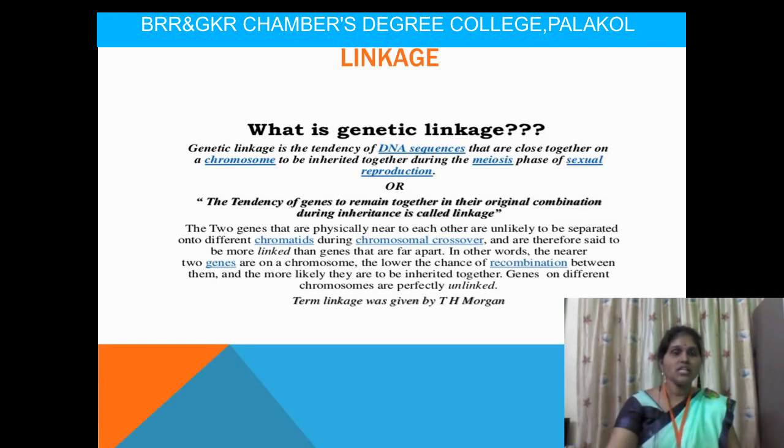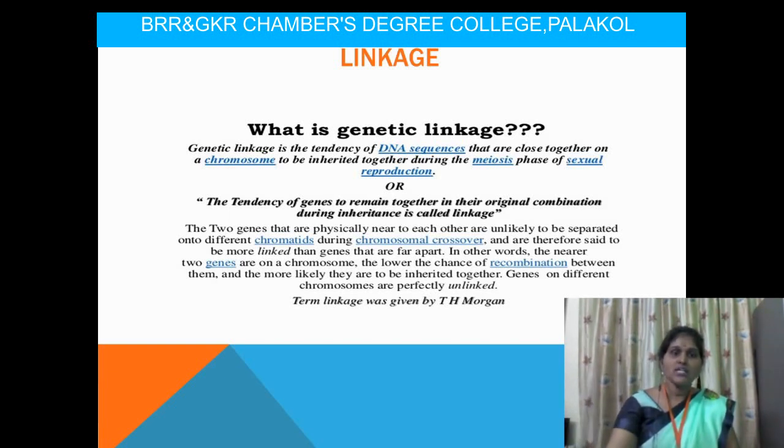Genetic linkage is the tendency of DNA sequences that are close together on the chromosome to be inherited together during the meiosis phase of sexual reproduction. Two genes that are physically near each other are unlikely to be separated onto different chromatids during chromosomal crossing over.